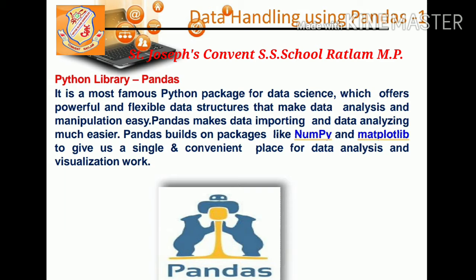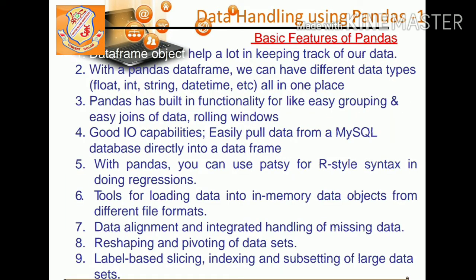The main author behind Python Pandas is Wes McKinney. He's the author of Python Pandas. Pandas offers high performance, easy to use data structures and data analysis tools. It is the most popular library used in the scientific Python ecosystem. Now, why only pandas? What are the basic features of pandas? Now, I'm going to tell you that.